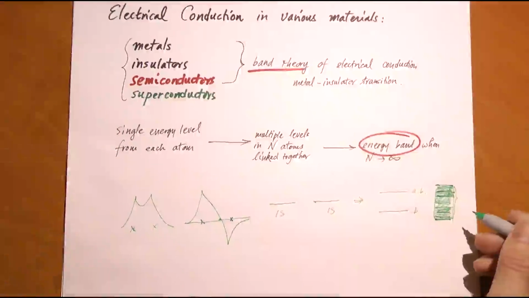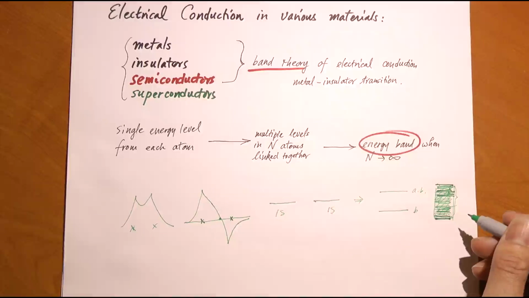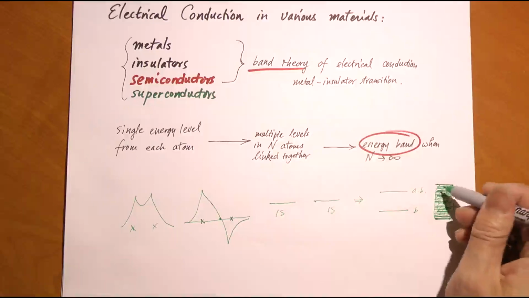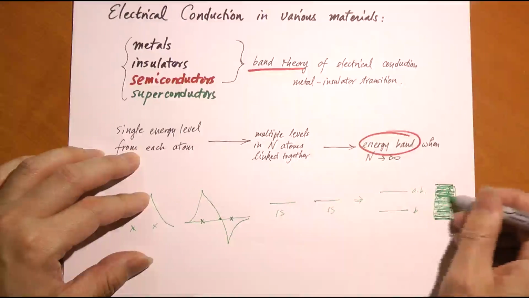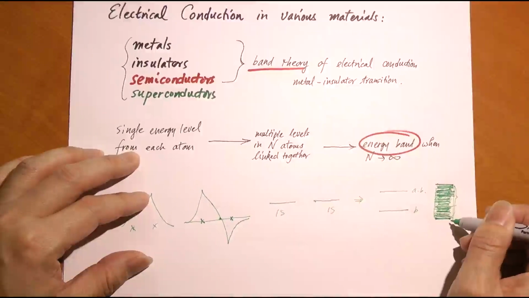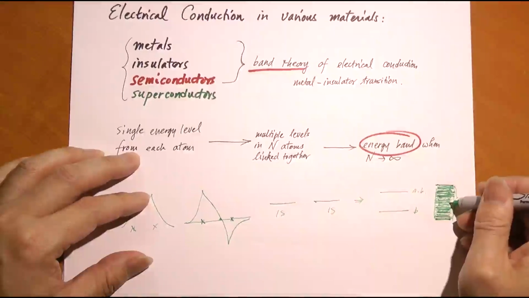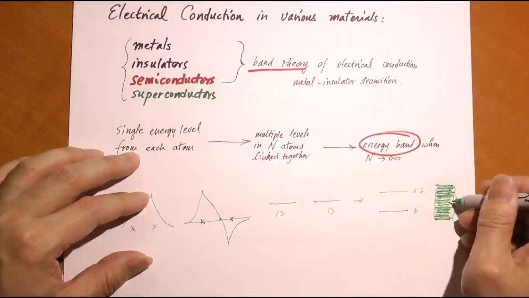Now, what if I talk about a real solid where you don't have only 100 atoms, you have an Avogadro's number? Then what happens? Well, practically N, the number of atoms, approaches infinity, and therefore the energy levels are incredibly close together because they have to split N-fold. As a result, the energy gap between one energy level and its neighbor practically shrinks to zero.